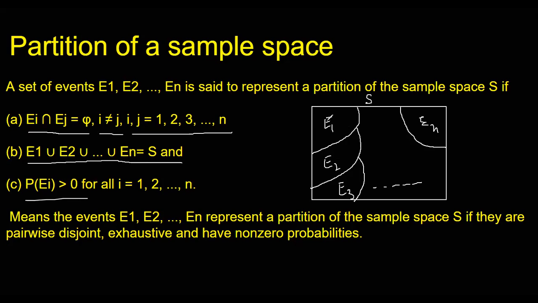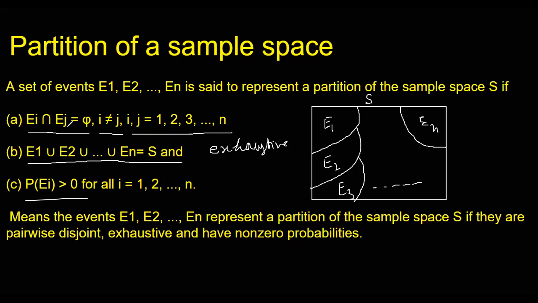Exhaustive means if I take the union of all these, the union of all these will be the sample space. This means exhaustive, and this means mutually exclusive.